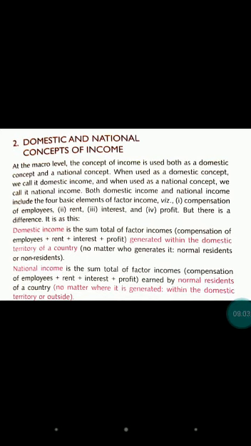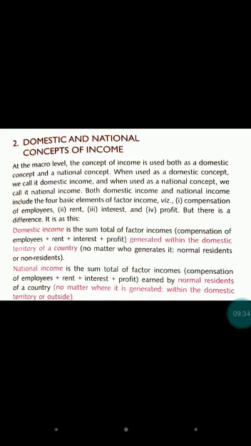If we are talking about domestic income and national income, one thing is similar: domestic income and national income are the sum total of factor income, the income which we have earned by rendering some service. And factor income means COE, compensation of employees, rent, interest, profit. So domestic income and national income are the sum total of factor income.